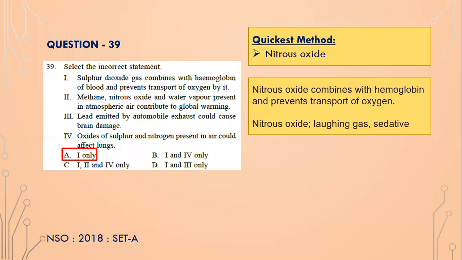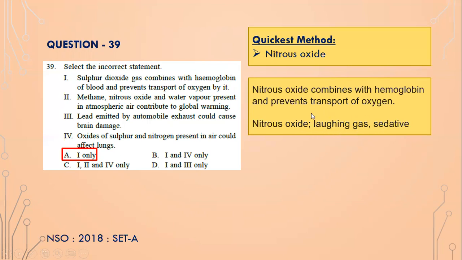Select the incorrect statement. Sulfur dioxide gas combines with hemoglobin of blood and prevents transport of oxygen by it. So it is not sulfur dioxide, it is nitrous oxide, isn't it? It is nitrous oxide which combines with hemoglobin and prevents transport of oxygen. Nitrous oxide is also called laughing gas, and it is also a sedative. In mild quantities, because of less oxygen to the brain, a person can just simply laugh at anything. So it is called laughing gas.